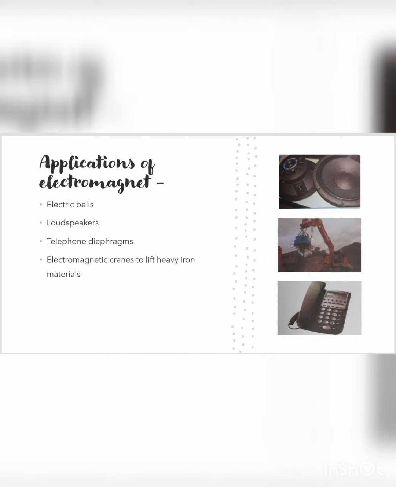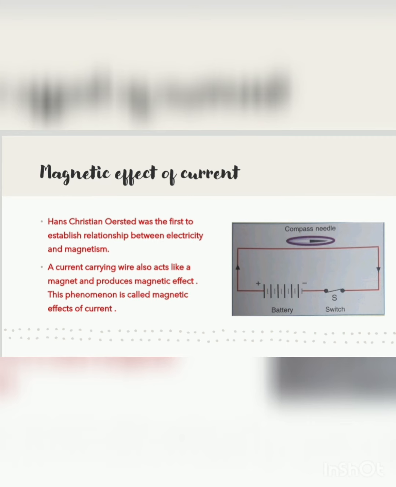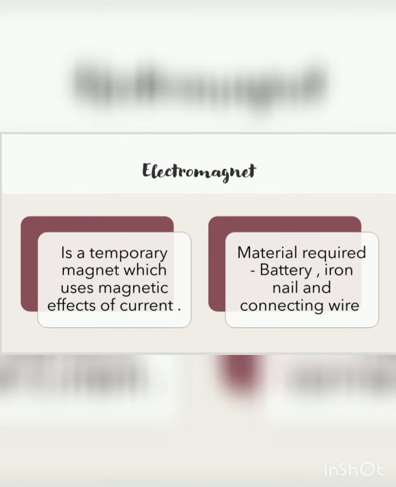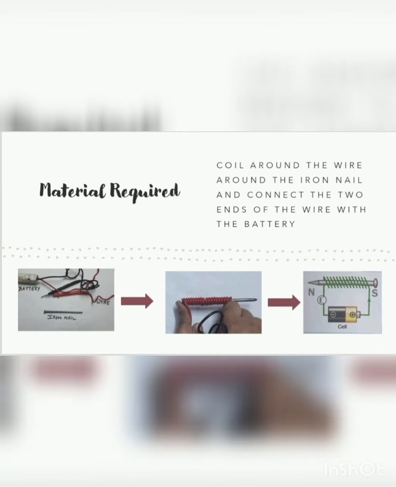I hope that you have understood well. So in this video, what we have gone through is that electromagnet is a temporary magnet. It is based on magnetic effect of current. First, Hans Christian Ørsted was the one who established a relationship between electricity and magnetism. To construct an electromagnet, we require an iron nail, battery and a wire. We will wrap the wire around the iron nail and connect it with a battery.